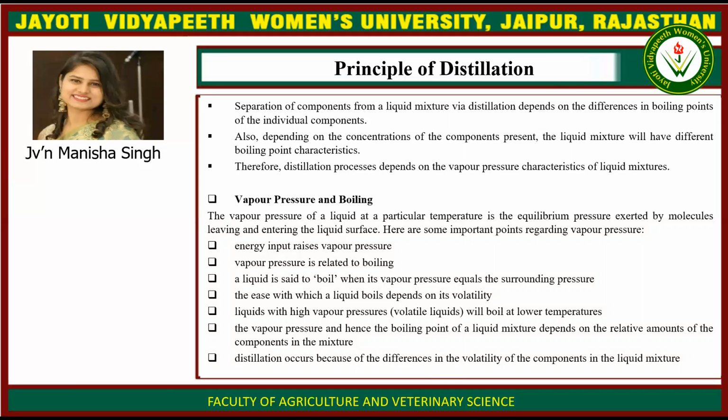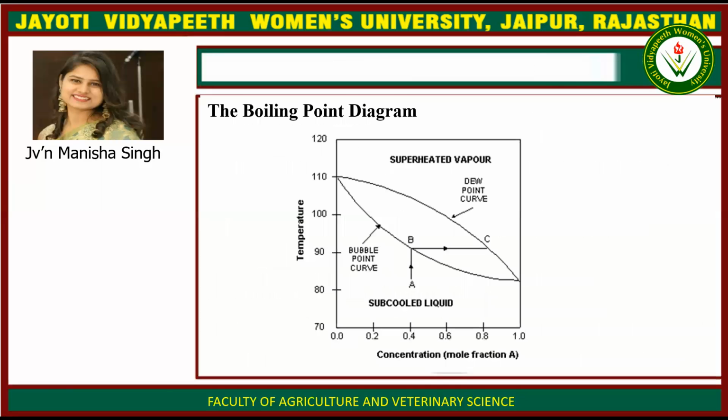The ease with which a liquid boils depends on its volatility. Liquids with high vapor pressures, that is volatile liquids, will boil at lower temperatures. The vapor pressure and hence the boiling point of a liquid mixture depends on the relative amounts of the components in the mixture. Distillation occurs because of the differences in the volatility of the components in the liquid mixture.